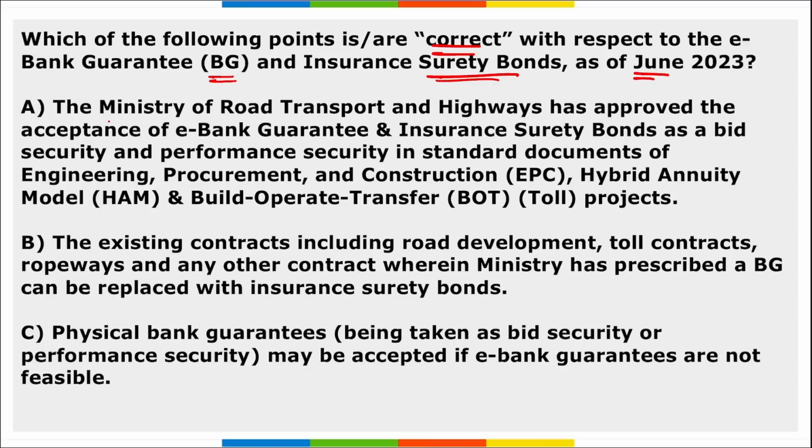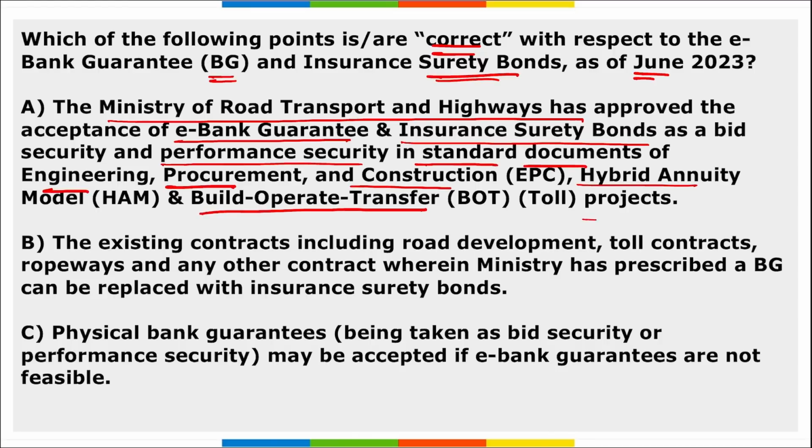So coming back, which among the following is correct? If we look at option A, the Ministry of Road Transport and Highways approved the e-bank guarantee and insurance surety bonds as a bid security and performance security in the standard documents of engineering, procurement and construction, hybrid annuity model and build operate transfer projects.